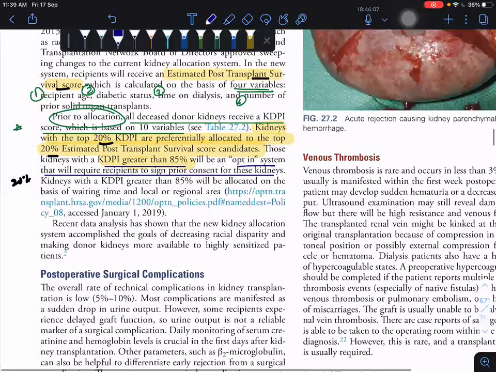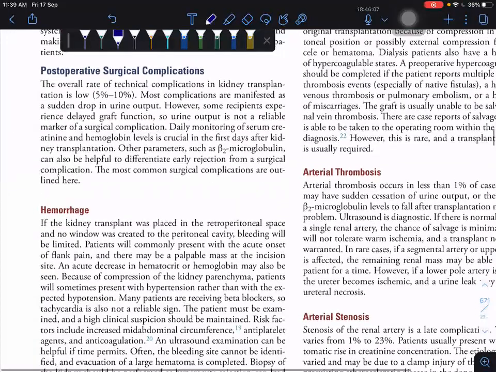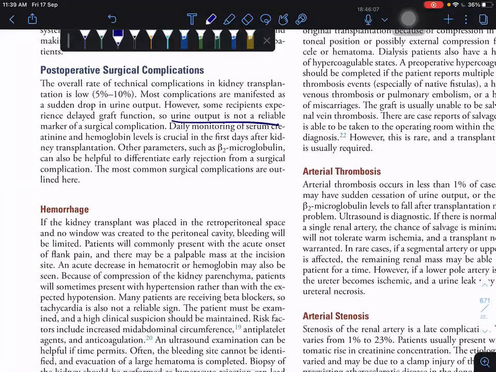Okay. So post-operative surgical complications. Urine output is not a reliable marker of surgical complications.